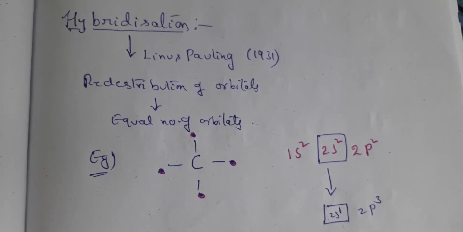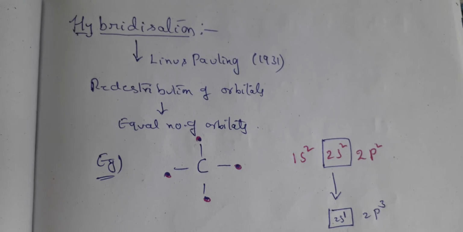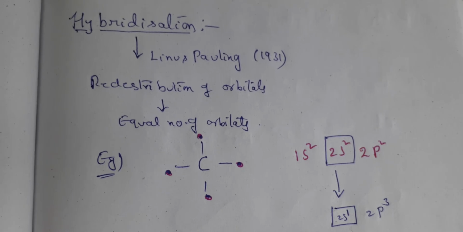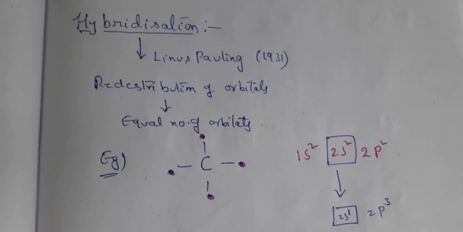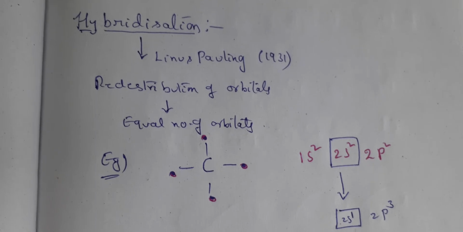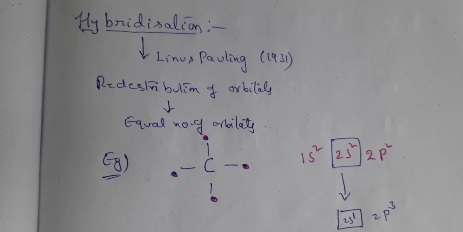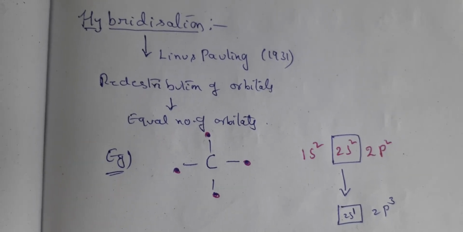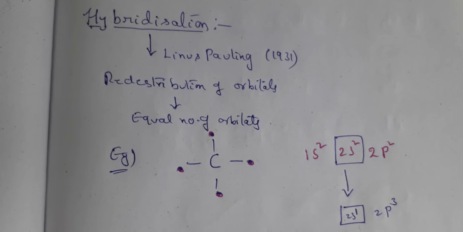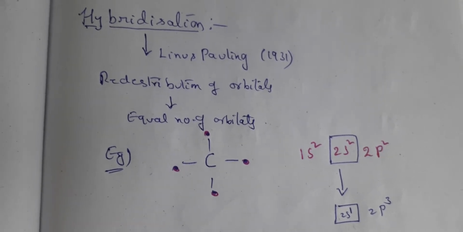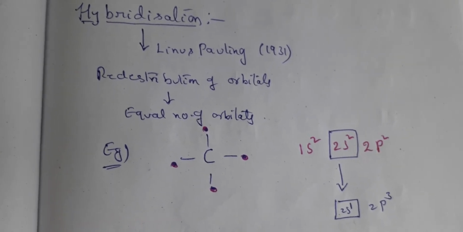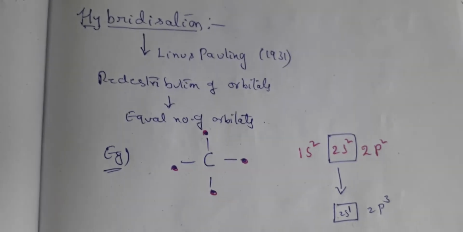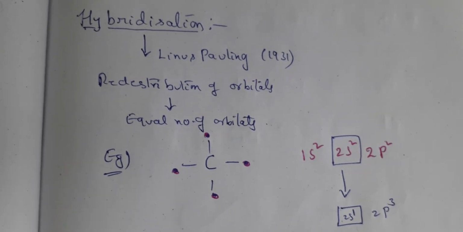This came into existence when we saw that there was a variation between the practically observed shapes of the molecules and the theory. When there was a difference between the two, after observing the experimental phenomena, people started searching for a theory which could justify why we get such particular shapes of molecules. Thus, this came into existence.